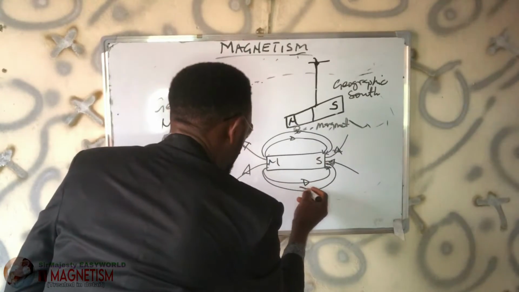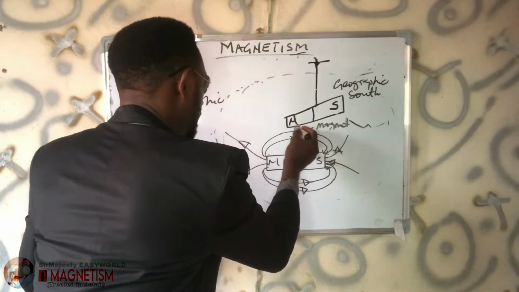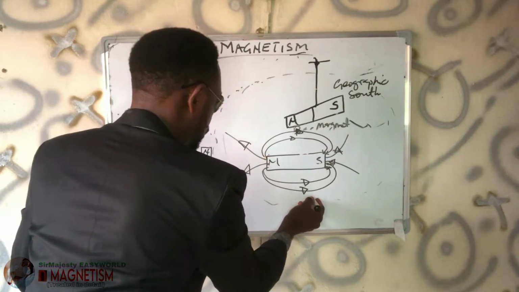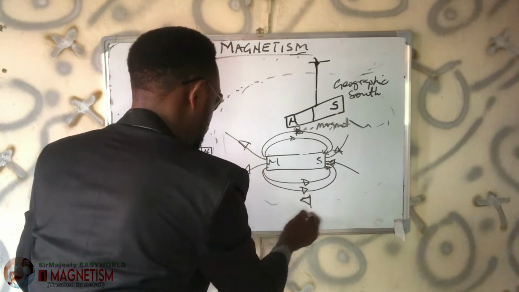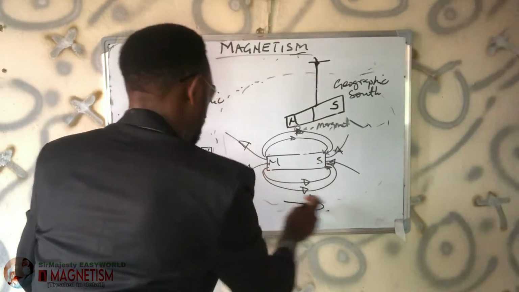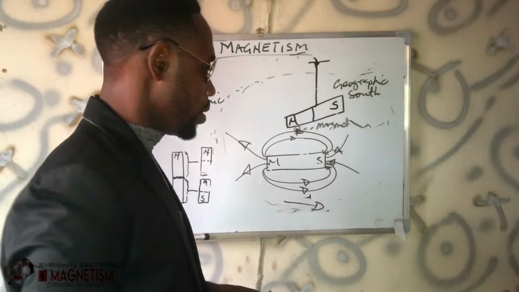So I'll have to complete the arrow here. Please don't make it on the reverse. Don't do it this way. If you label here north and here south, then our arrow should be pointing in the reverse direction of it. But according to here, north south, the arrow should be from north to south.